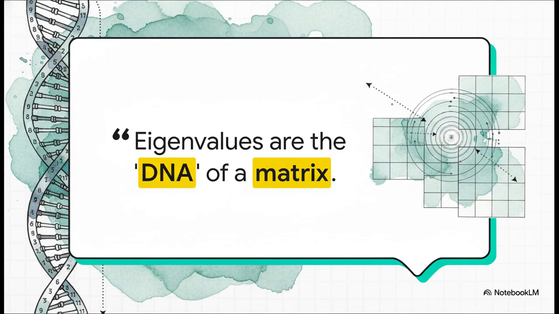Our source material kicks things off with this fantastic analogy. Eigenvalues are the DNA of a matrix. Now, that's a pretty bold statement, but you know what? It's incredibly accurate. It's telling us that these special numbers hold the deepest secrets about what a matrix really does.